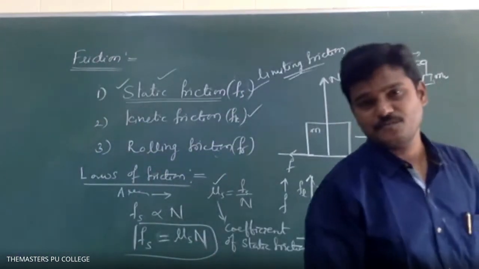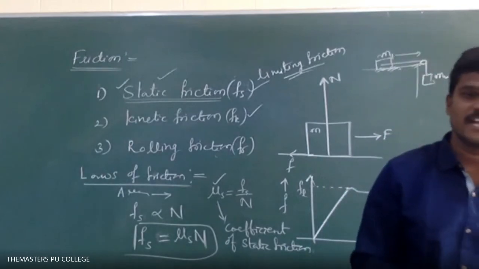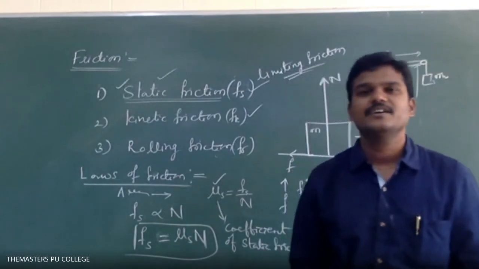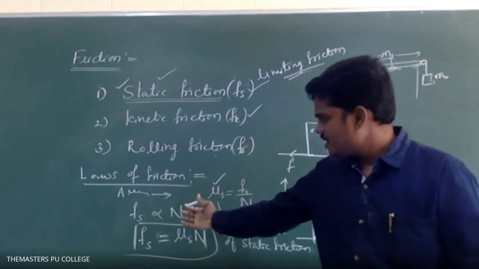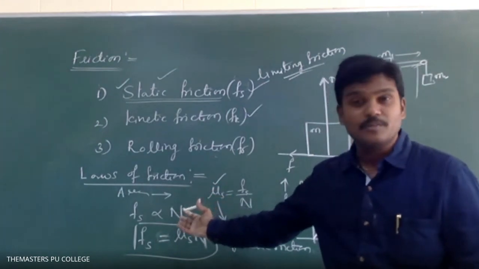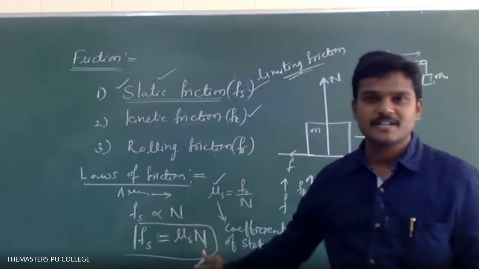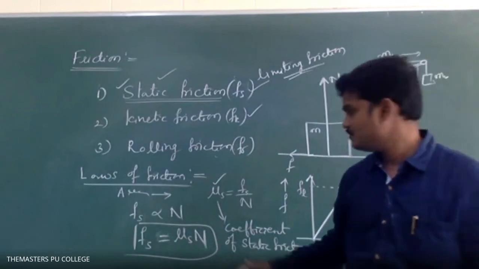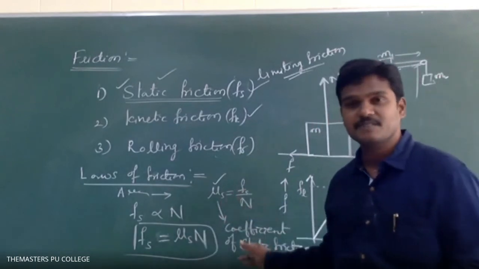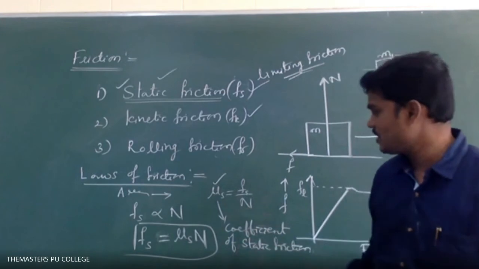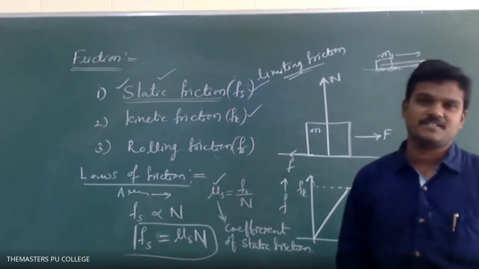So the frictional force is proportional to the normal reaction force. Fs is proportional to N, and when I remove the proportionality, I introduce a constant that I call mu S. Mu S we can write as Fs by N. So this is the coefficient of static friction.